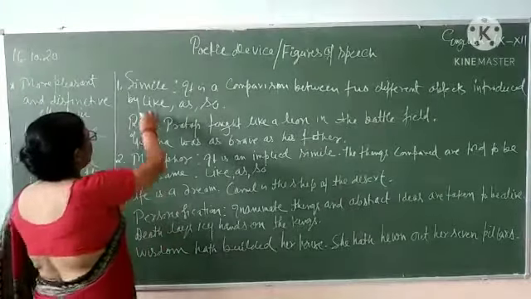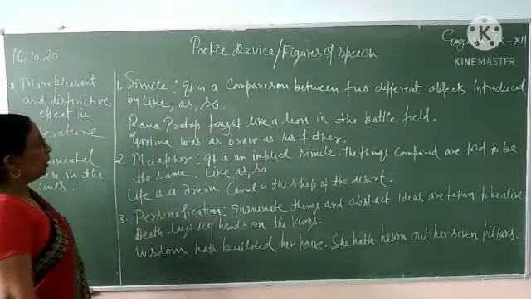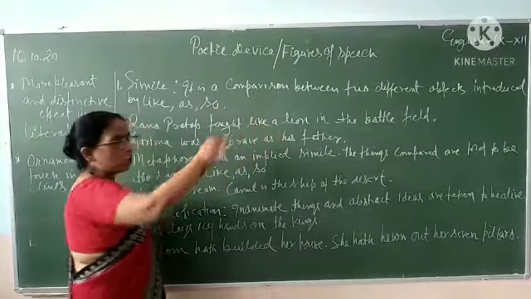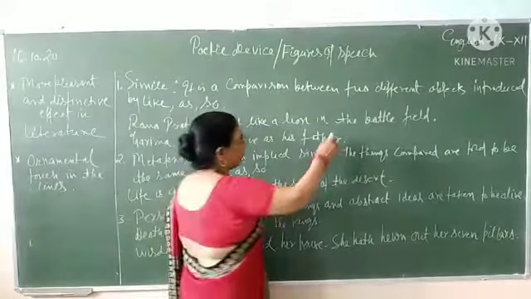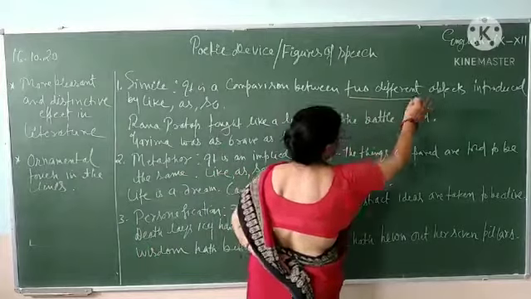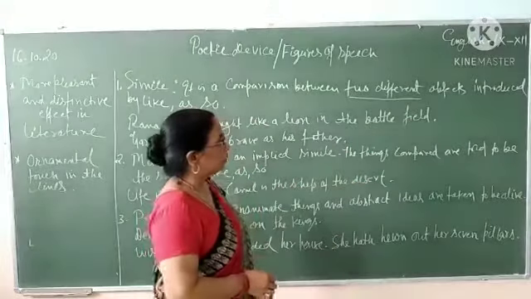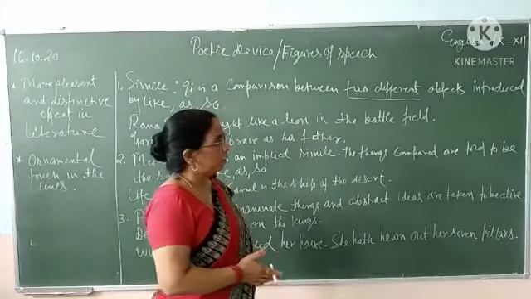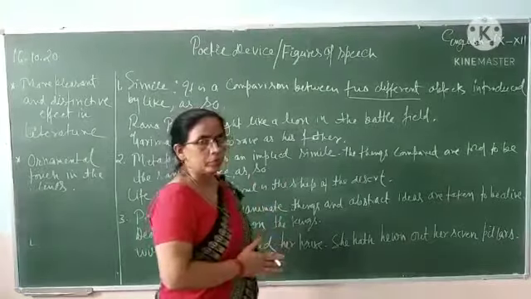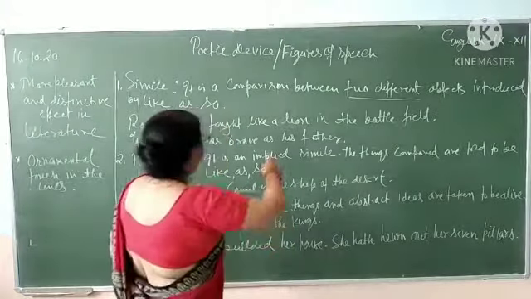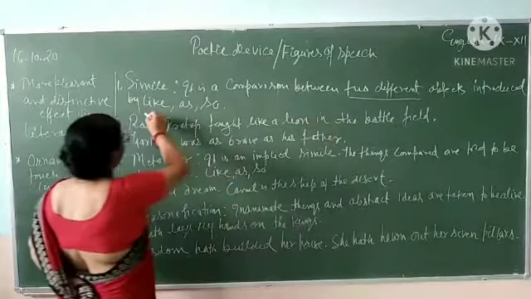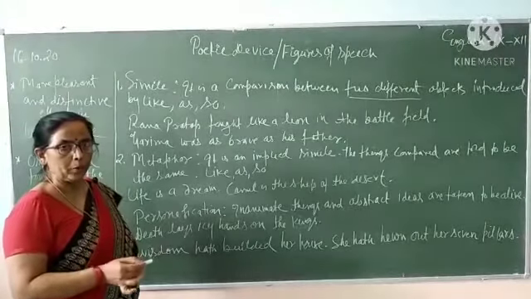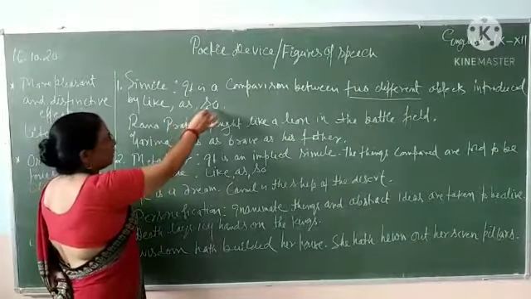Now, let us come to simile. You know, simile is a comparison between two different objects. The objects should be of different species, category. They should not be of the same species. And the lines will be introduced with like, as and so. The comparison will be done with the use of like, as and so.